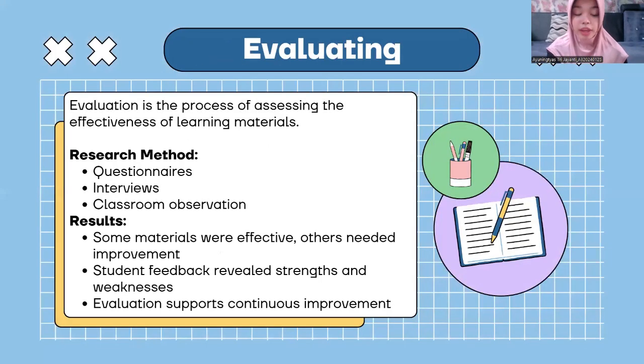Next is evaluating theory, method, and result. The last procedure is evaluating material. Evaluating means assessing whether the material are effective or not. In this study, the researcher used questionnaire, interview, and classroom observation. The results showed that some material were effective, but others need improvement. Student feedback also helped identify strengths and weakness. So, evaluating is important because it helps teachers improve their material constantly.